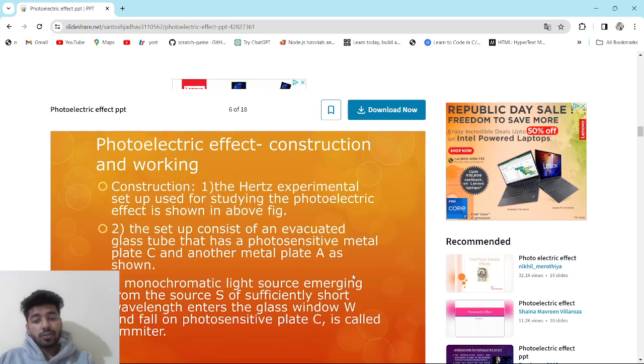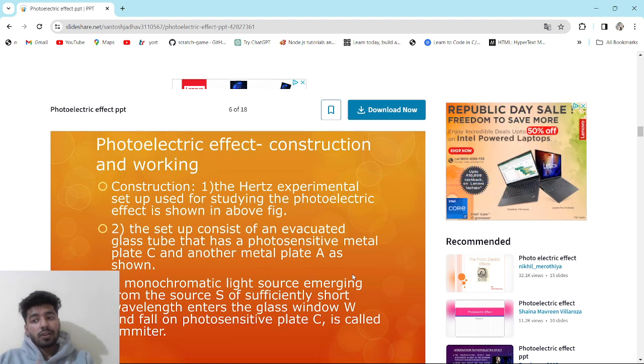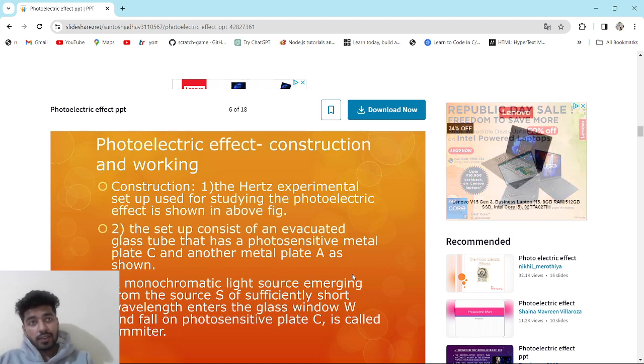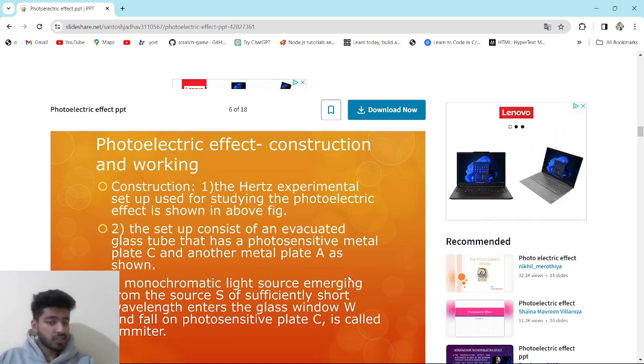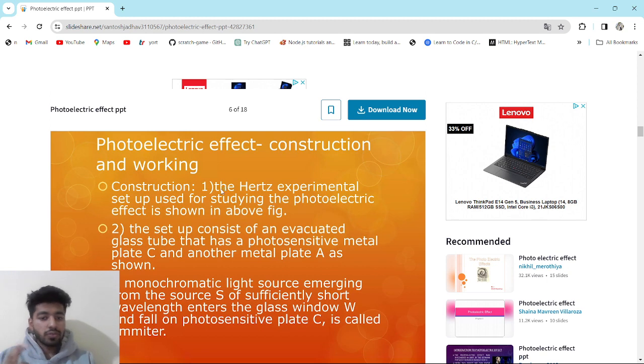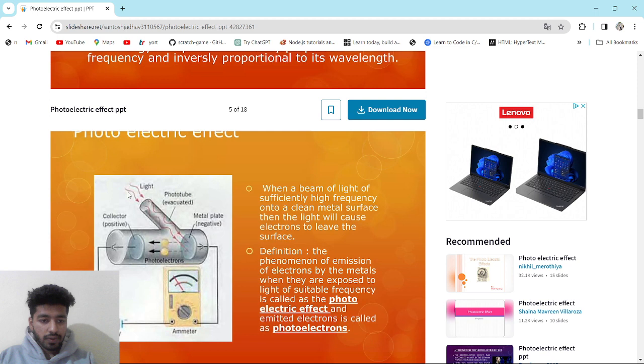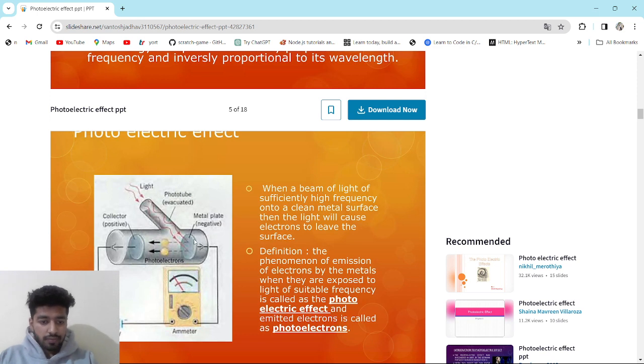Now the question is how the photoelectric effect apparatus is constructed and how it works. What is the setup behind it? So we will start with the construction of the photoelectric effect. The Hertz experimental setup used for studying the photoelectric effect is shown in the figure. Light comes onto this metal plate, which is negatively charged, and converts photons into photoelectrons.